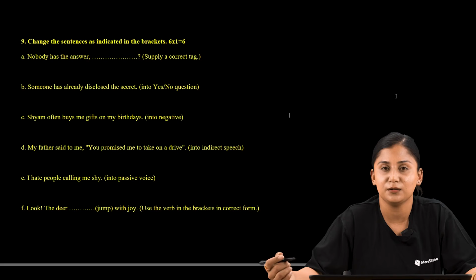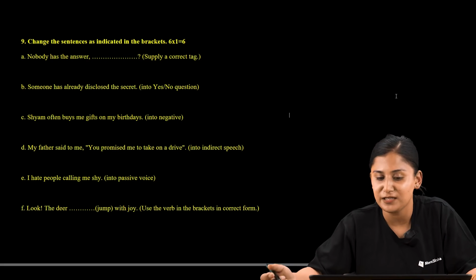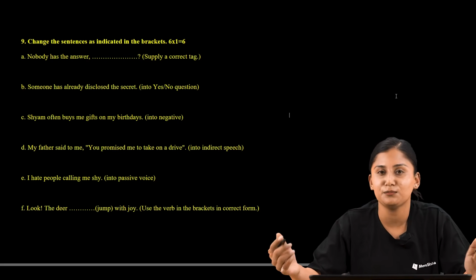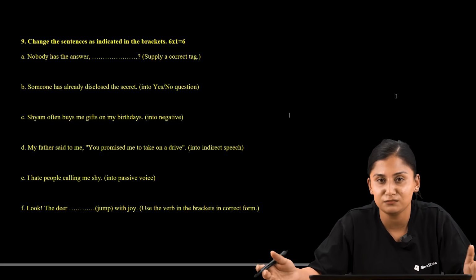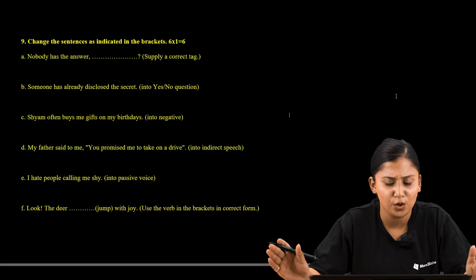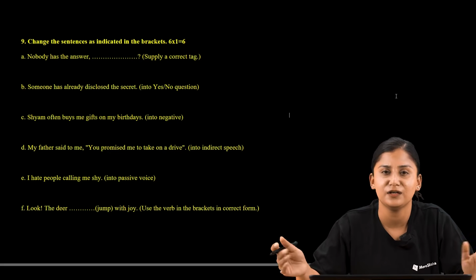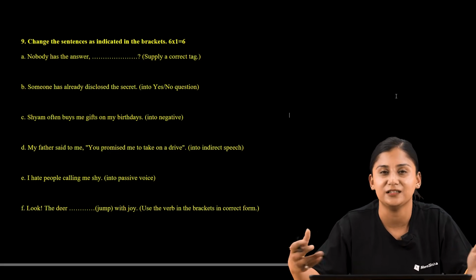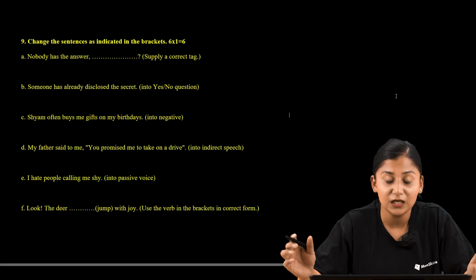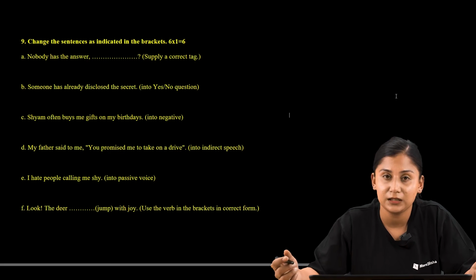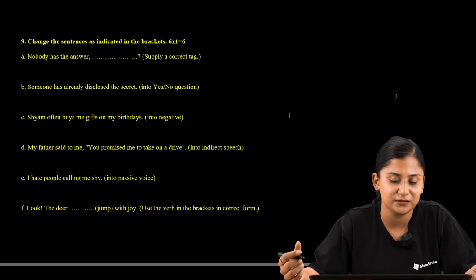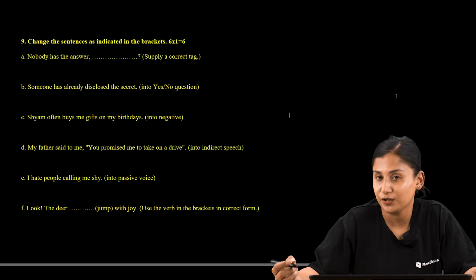You might be asked to supply a question tag, or you might be asked to change the statement into yes no question pattern, or also into negative or indirect passive, and supply the correct verbs. So now let us know how we are supposed to deal with the first question, that is asking us to supply a correct tag.